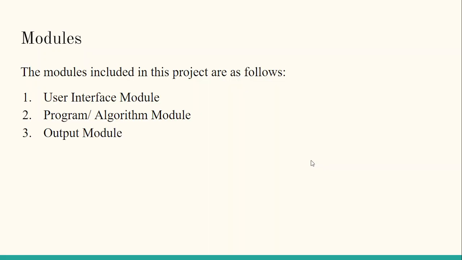Next, I will discuss the modules in this project. Here, I have identified three major modules. The first module is user interface module. This module deals with the process of taking inputs from the user. The second module is program or algorithm module. This module deals with the process of using the values provided by the user through the user interface to decide the result. And the final module is output module. This module deals with the process of displaying the output generated by the algorithm on the screen.